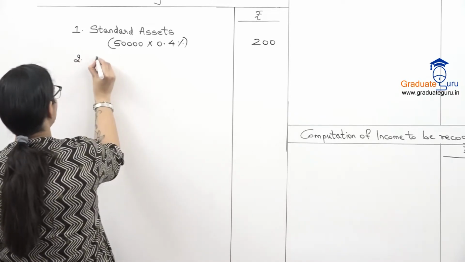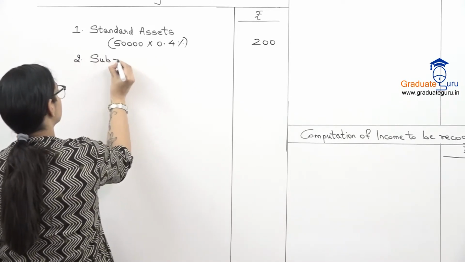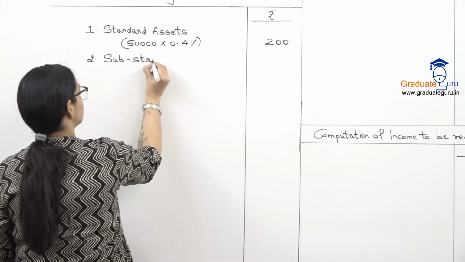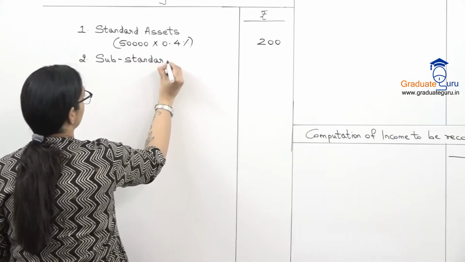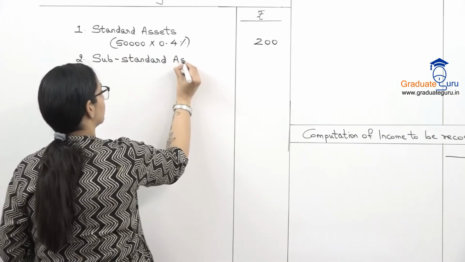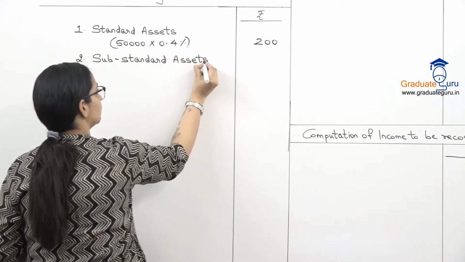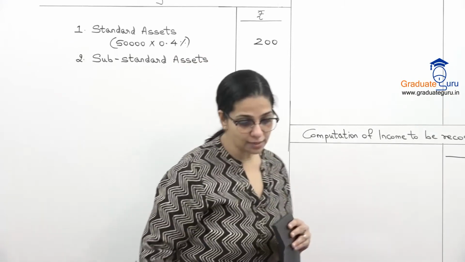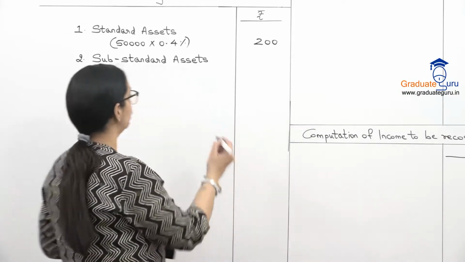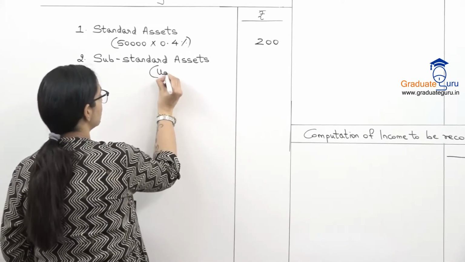Then we go to substandard. And for substandard assets, they've mentioned that they are unsecured. So I'll write down in brackets unsecured.